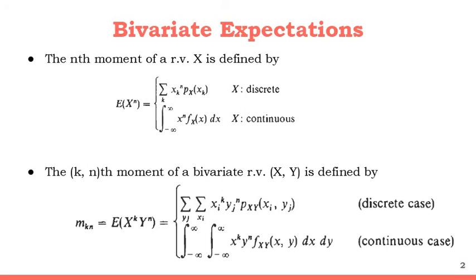In the same way, we can also find out the moment for a bivariate random variable x and y, and it is defined by the expression mkn, which is equal to expected value of x to the power k y to the power n, which is equal to summation yj summation xi to the power k yj to the power n pxy xi comma yj if both x and y are discrete in nature, or otherwise it will be double integral of x to the power k y to the power n fxy x comma y dx dy if both x and y are continuous in nature.